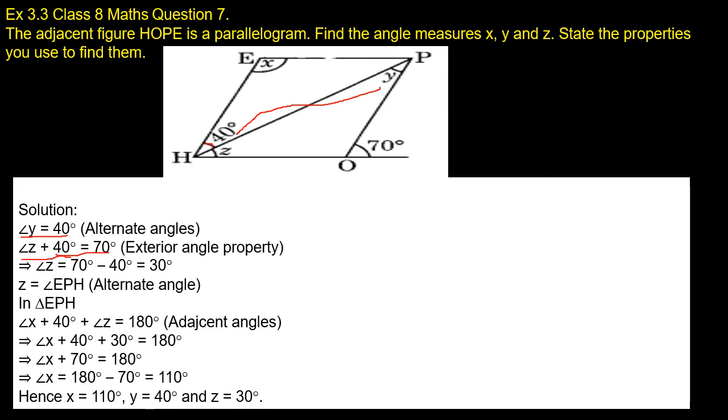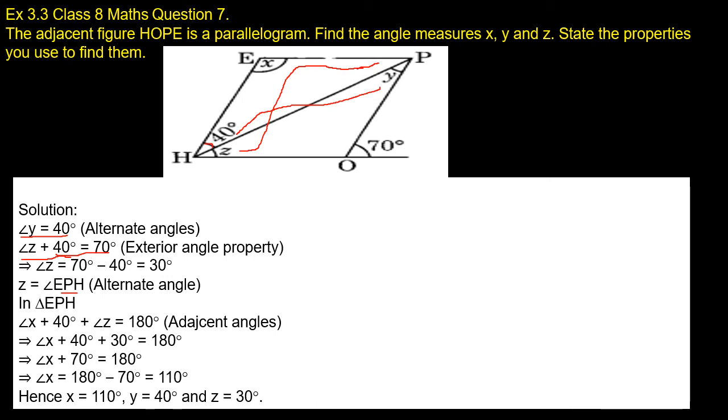If the Z value is 30 degrees, then this angle, that means angle EPH, also becomes 30 degrees, because of alternate angles.